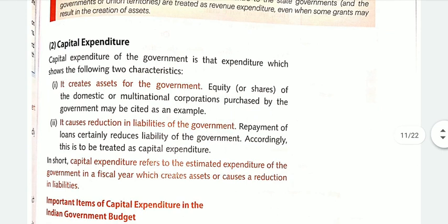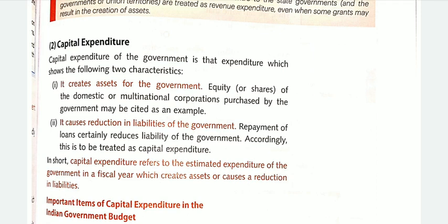Now let's talk about capital expenditure, because we are studying budget expenditure categorized into two categories. One is known as revenue expenditure, the second one is known as capital expenditure. Capital expenditure of the government also has two characteristics. Let's study these. Number one is that it creates an asset for the government.